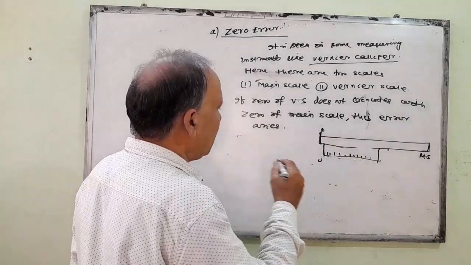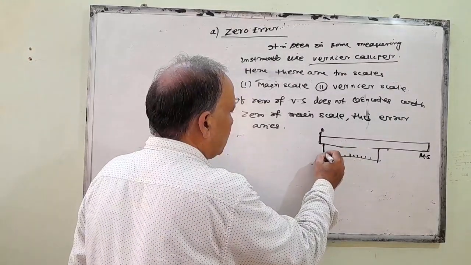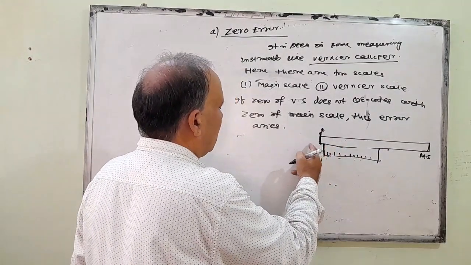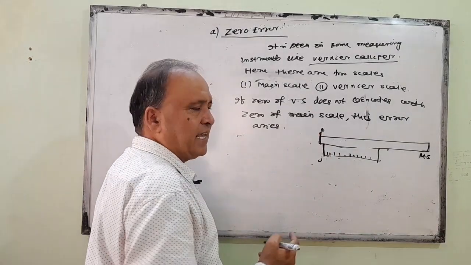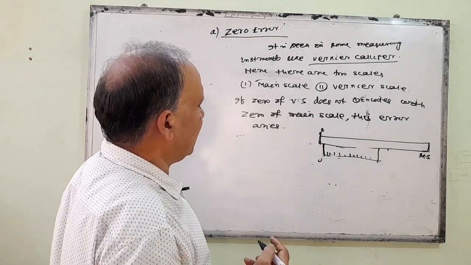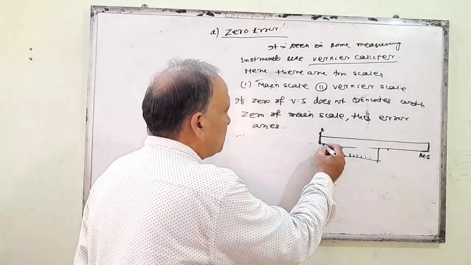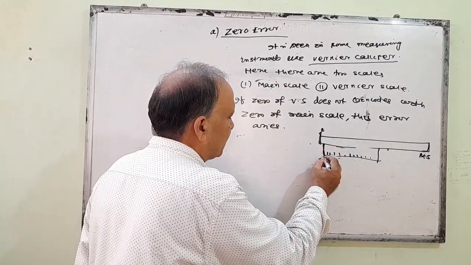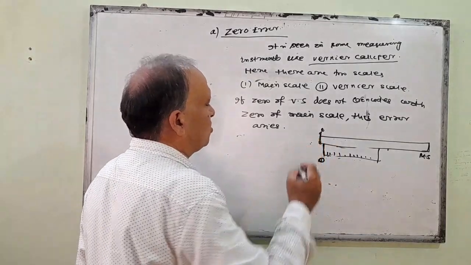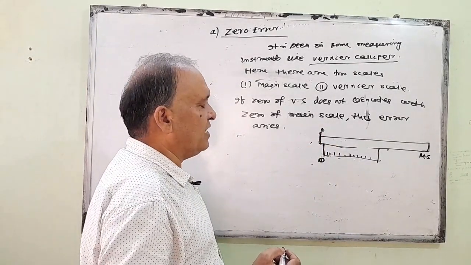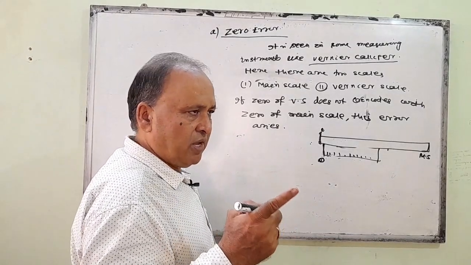Similarly, if zero of the vernier scale is to the left of the zero of the main scale, then we get negative zero error.